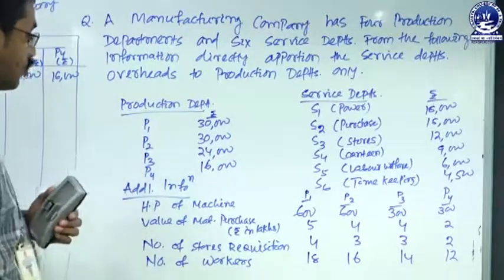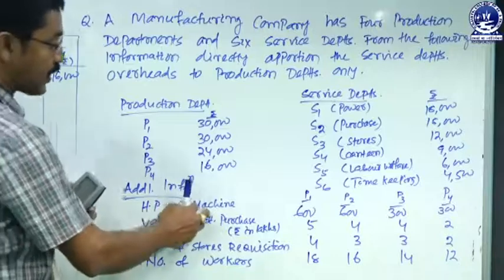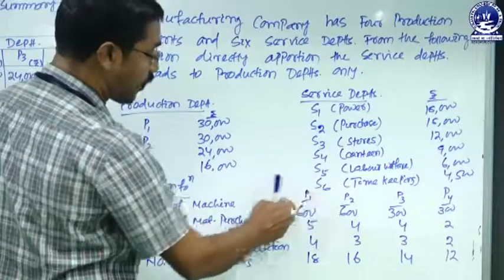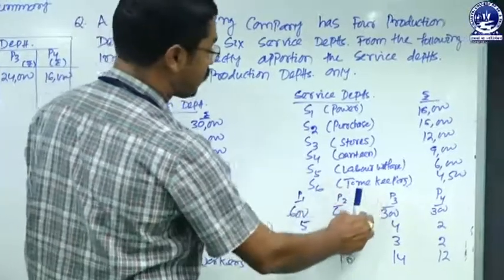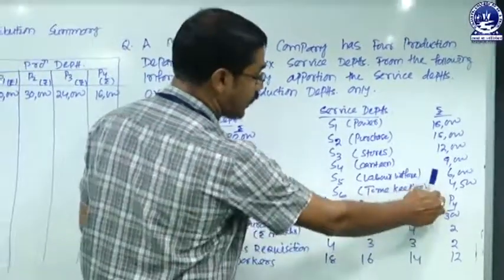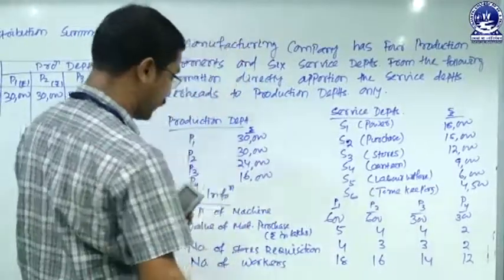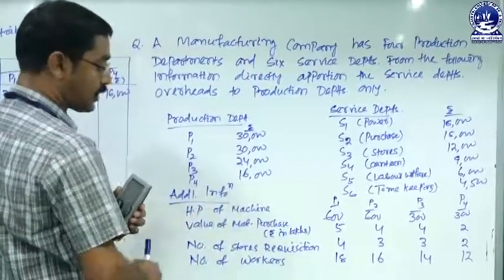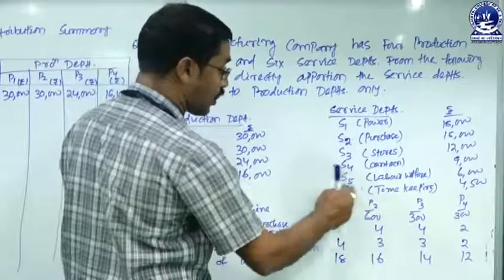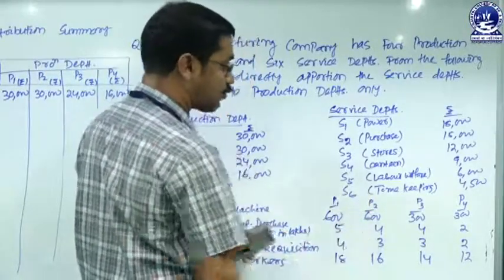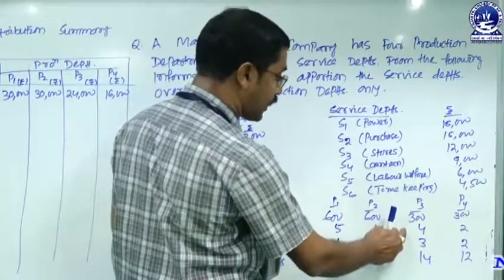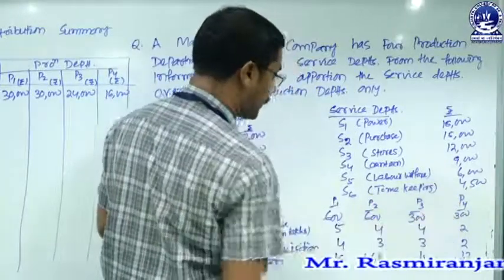Additional information is also given. Horsepower of machines: P1 is 600, P2 is 600, P3 is 300 and P4 is 300. Value of material purchased, in lakhs: P1 is 5 lakhs, P2 is 4 lakhs, P3 is 4 lakhs, P4 is 2 lakhs.